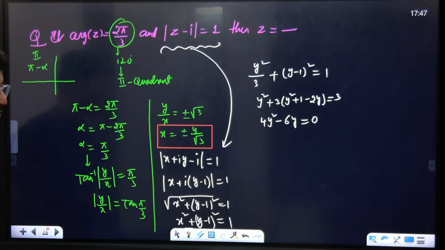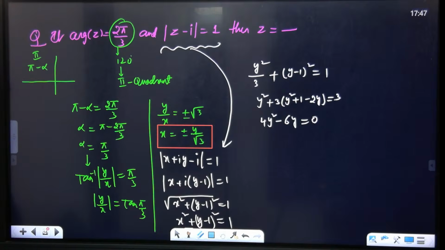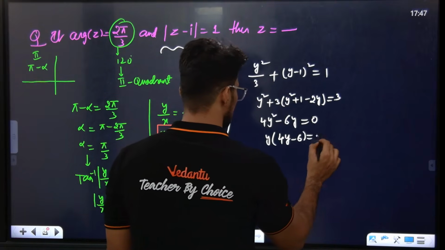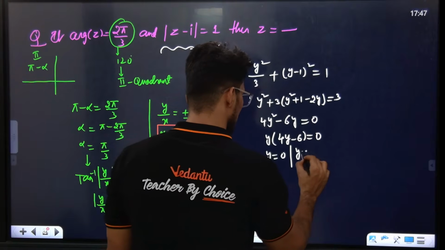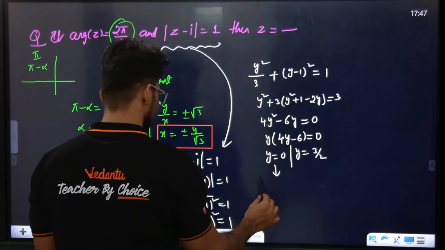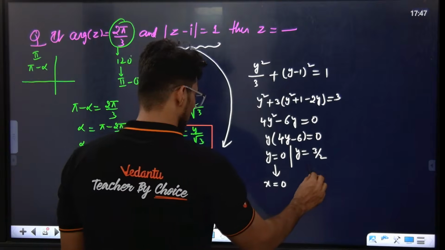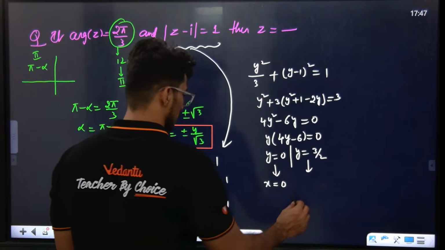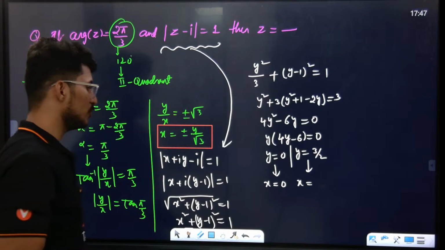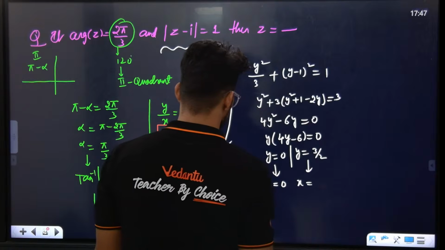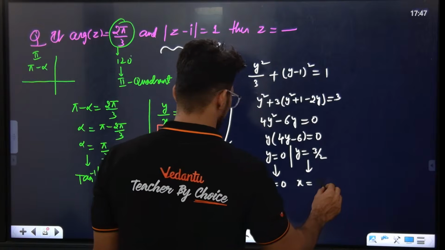Yes or no? What value will I get for y? Solve it and see. Taking y common, 4y minus 6 is equal to 0. So the y value is either 0 or 3 by 2. Okay? If y is 0, what will x be? x is 0. If y is root 3 by 2, then what is x? So 3 by 2 root 3. Root 3 cancels, giving root 3 by 2.